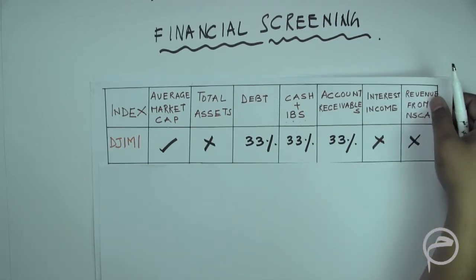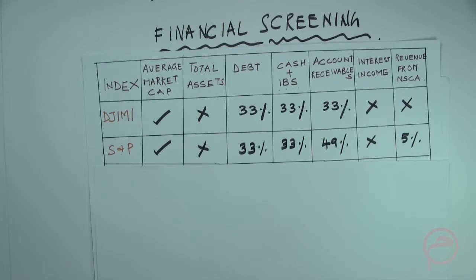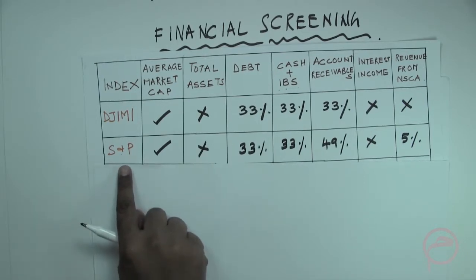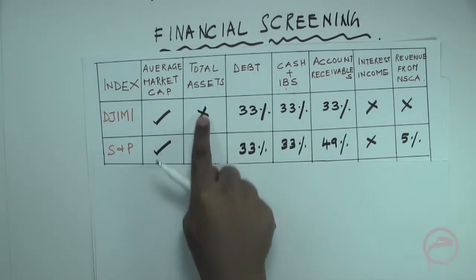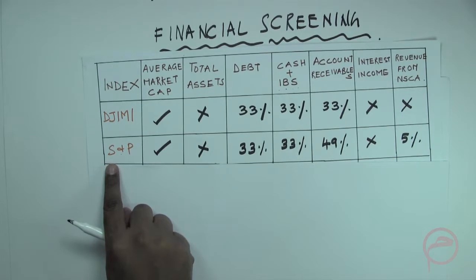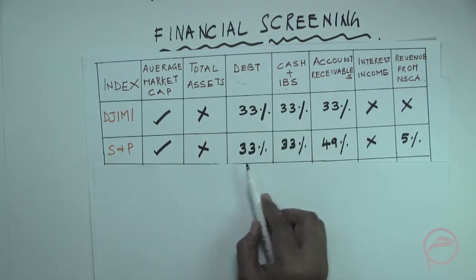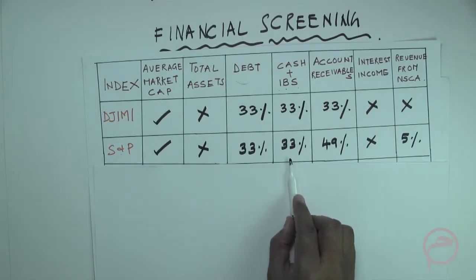Let's move forward and look at S&P. In case of an S&P index, again S&P uses the average market cap. It does not use the total assets. Again in S&P, for debt it is 33%. For cash plus interest bearing securities it is 33%.